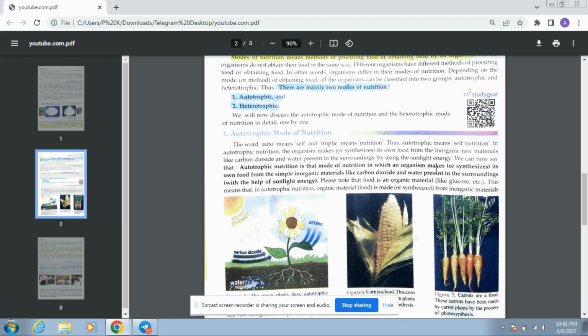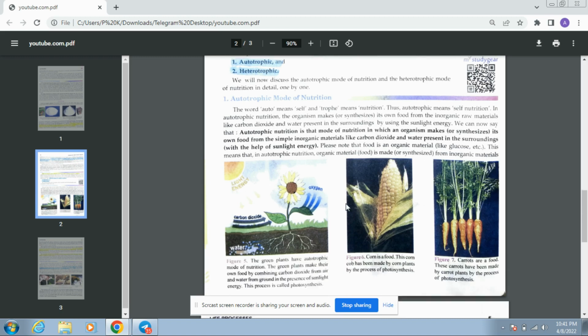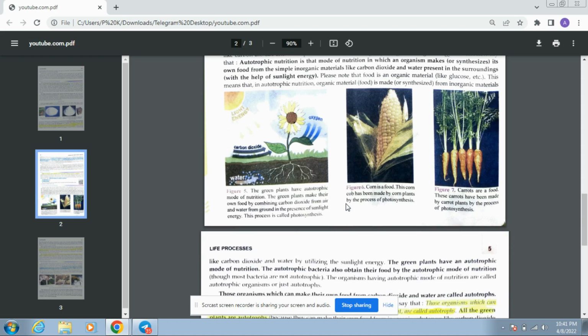And here it is clearly written: autotrophic nutrition is the mode of nutrition in which organisms make or synthesize their own food from simple inorganic material like carbon dioxide and water. Let us go to the next paragraph. First, let us have a look at these pictures, because this picture shows the process of photosynthesis, and we all know that a plant is an excellent example of the autotrophic mode of nutrition.